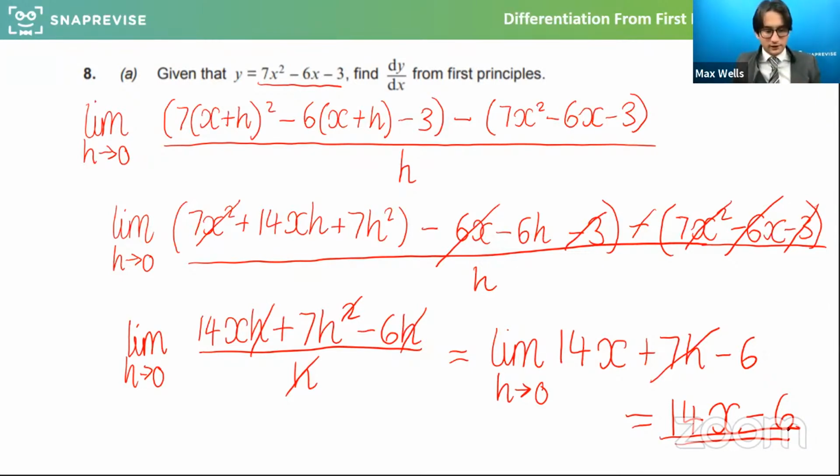Absolutely, you can do it in a more simple way, in that you could just go times by the power, drop the power by 1. But you cannot do that for this question if it says from first principles, because you won't get the marks. So this is, as I said, a new skill. It's much higher level, rigorous maths that's a little bit abstract in style, but has been added to the A level to check we understand that we can look at what the function is tending towards doing. And that is what a limit is. That is what we're looking at doing here.